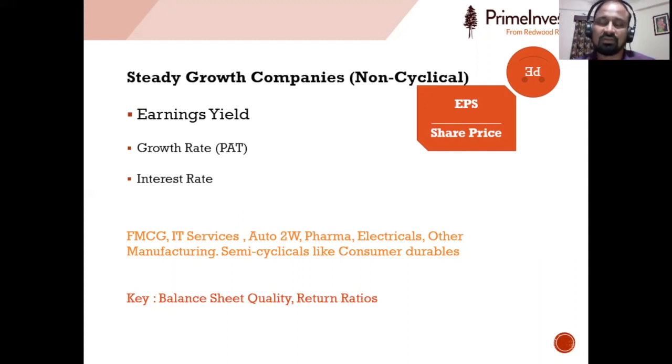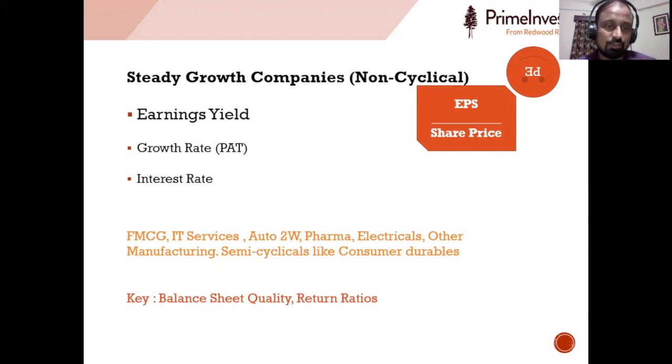So earnings yield will always be higher than the dividend yield, because here we are taking the full earnings of the company for calculation. We are taking total earnings of the company per share, and we are dividing it with share price to arrive at the yield. So it is actually the total yield a company is giving to an investor.